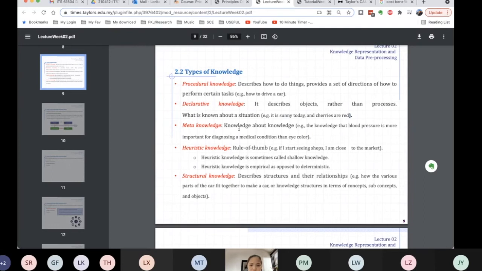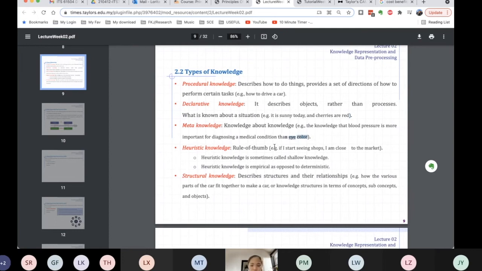And meta knowledge is knowledge about knowledge. So it's a deeper knowledge. For example, the knowledge that blood pressure is more important for diagnosing a medical condition than eye color. So it's like comparing different kinds of knowledge. Then we get understanding of which knowledge is more important. For example, blood pressure is more important than knowledge about the eye color.